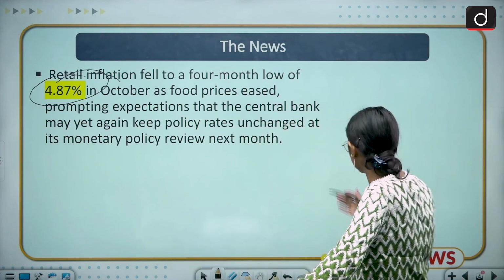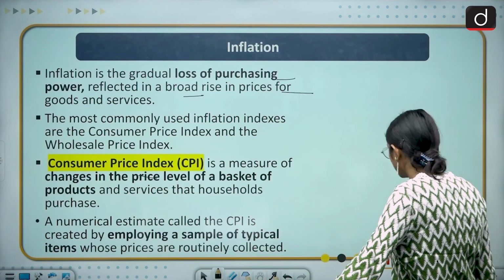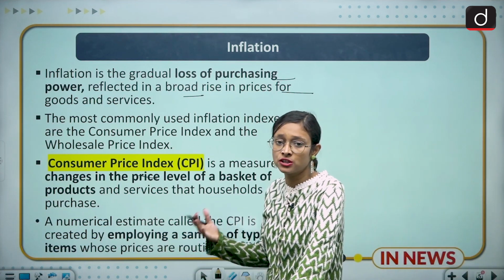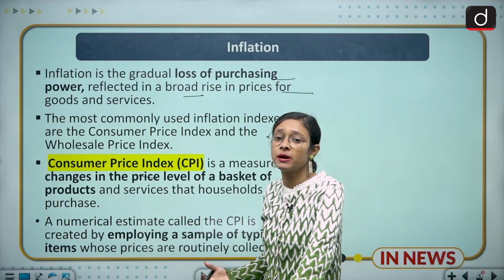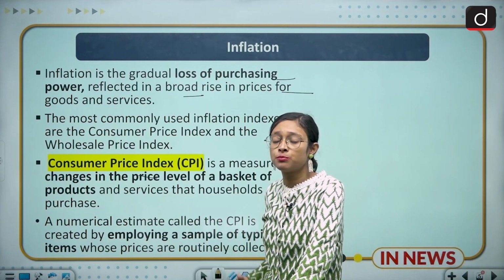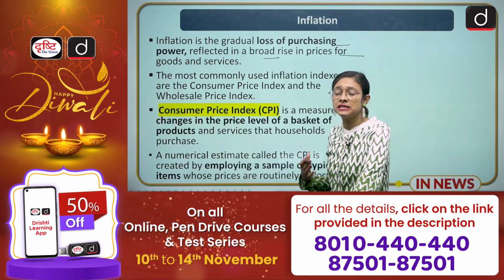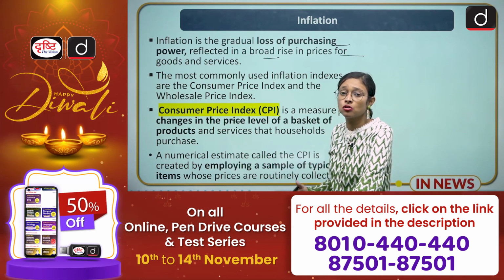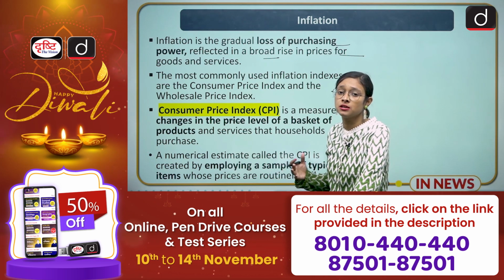So moving to the inflation part. We will have a brief introduction of inflation. So what is the tendency of inflation? Inflation is a loss of purchasing power of any consumer. So in your prelims examination, when there is any statement related to inflation, your answer must be that it is a loss of purchasing power of the consumer.